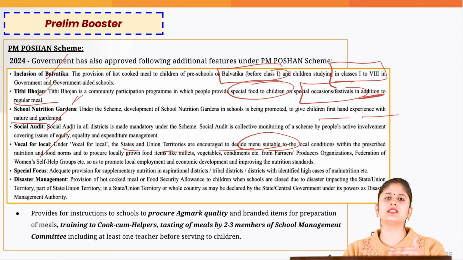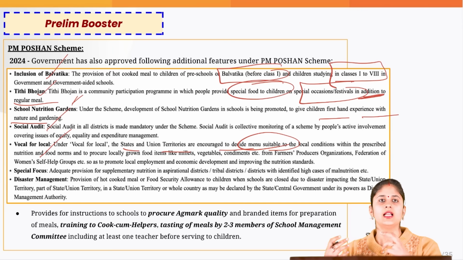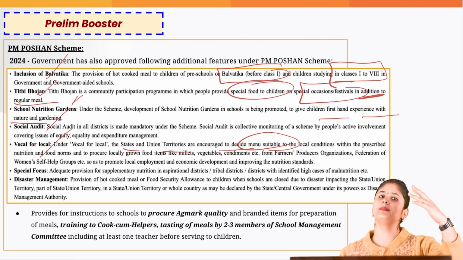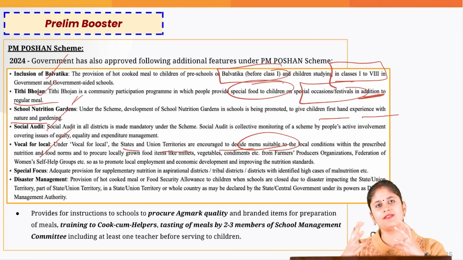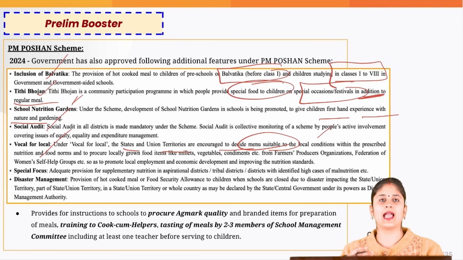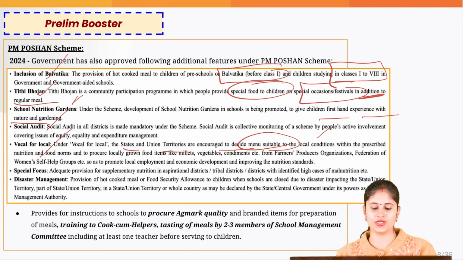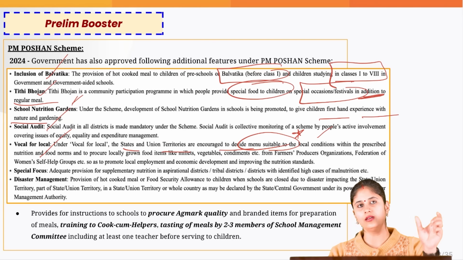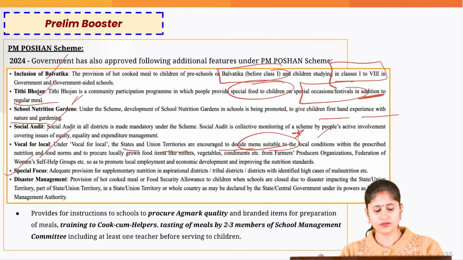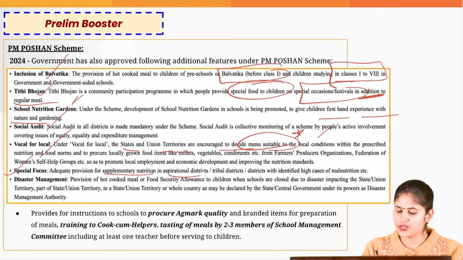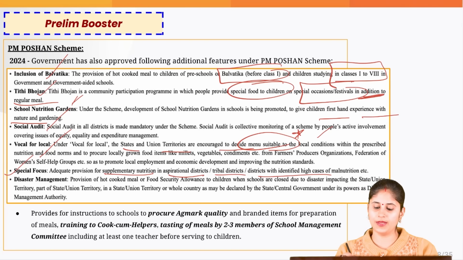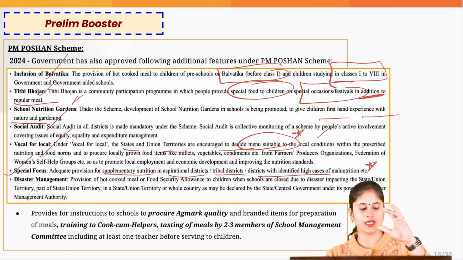You must be aware that the people living in southern India prefer eating rice, as compared to the people in the Punjab, Haryana region, who prefer eating wheat. So that is the reason this flexibility should be provided. We cannot go with a one size fits all approach, because the dietary habits differ from region to region, and that is what we have taken into account when we say vocal for local. Then there would be special focus on providing supplementary nutrition in aspirational districts and tribal districts with identified high cases of malnutrition. So we'll be focusing more on such districts.